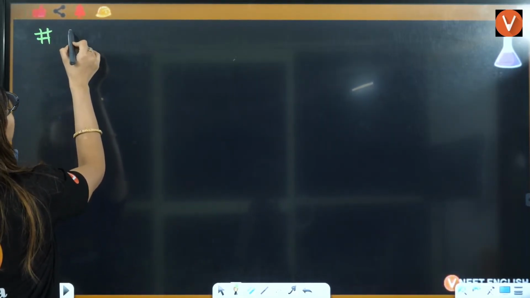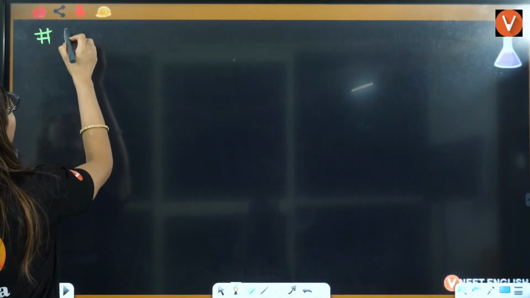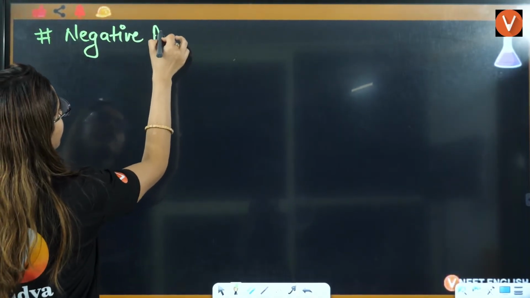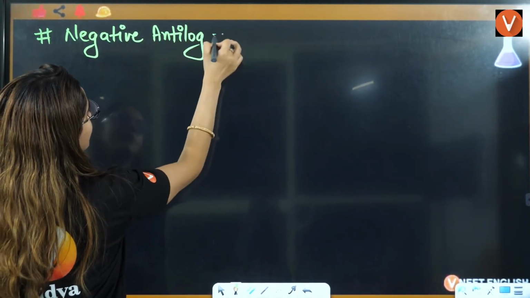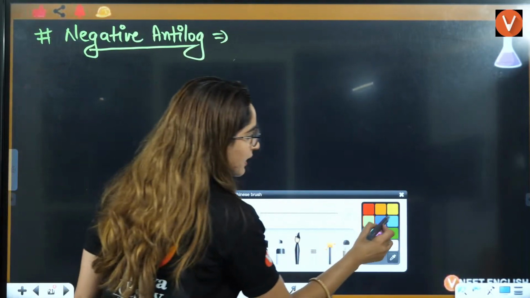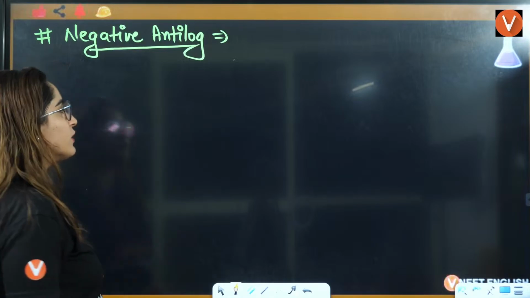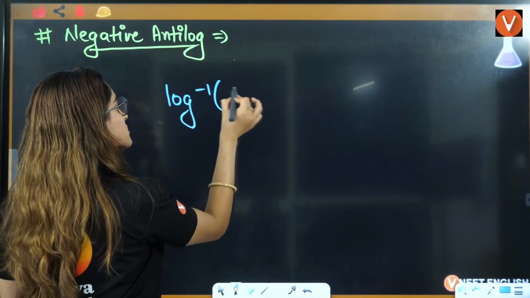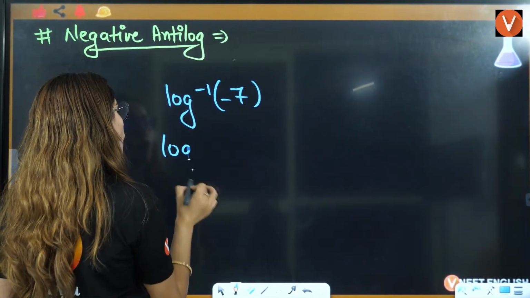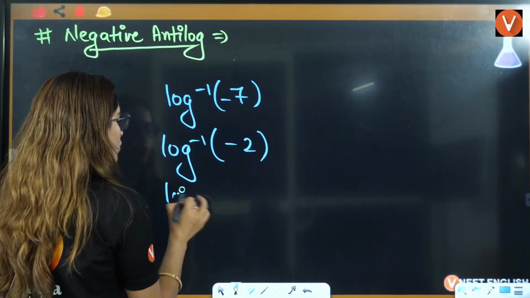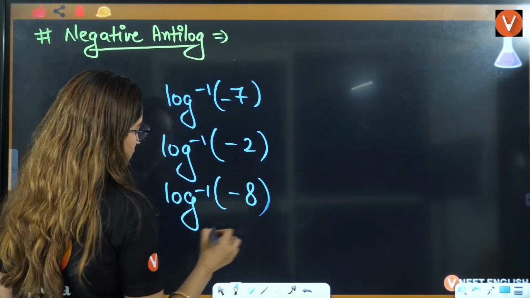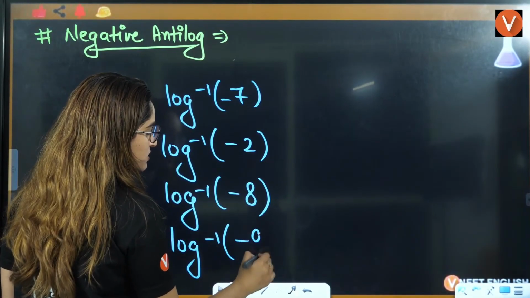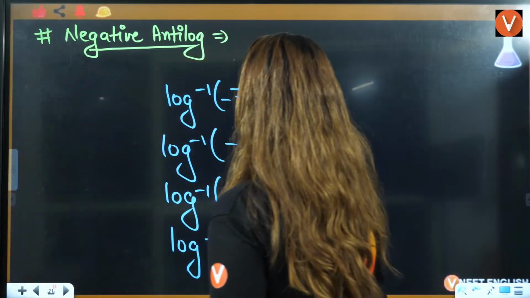Now let's talk about antilog of negative antilog. Now negative antilog is a little tricky. Negative antilog is a little on the trickier side, right? Now understand one thing. You have any log inverse which is minus. This is minus 7, log inverse of minus 2, log inverse of minus 8, log inverse of minus 9, right? Answer is going to be what?